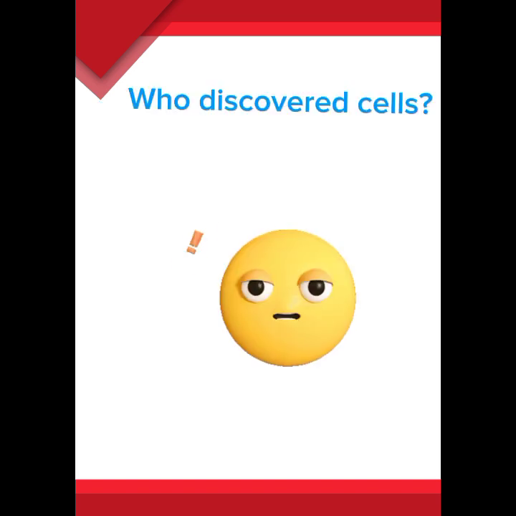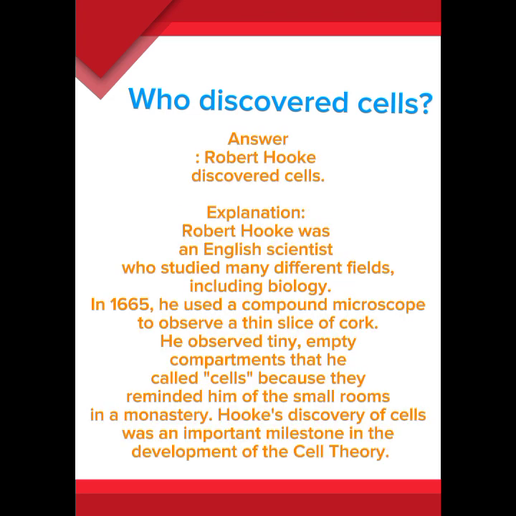Who discovered cells? Answer: Robert Hooke discovered cells. Explanation: Robert Hooke was an English scientist who studied many different fields, including biology. In 1665, he used a compound microscope to observe a thin slice of cork. He observed tiny empty compartments that he called cells because they reminded him of the small rooms in a monastery. Hooke's discovery of cells was an important milestone in the development of the cell theory.